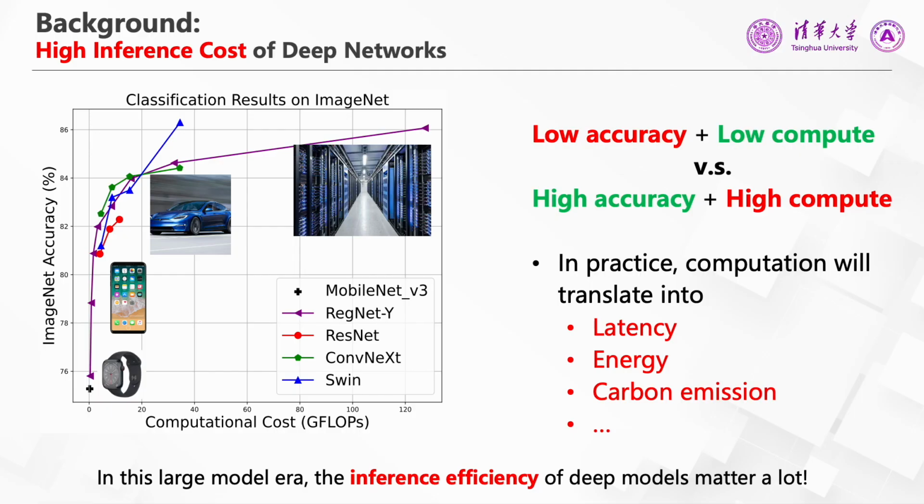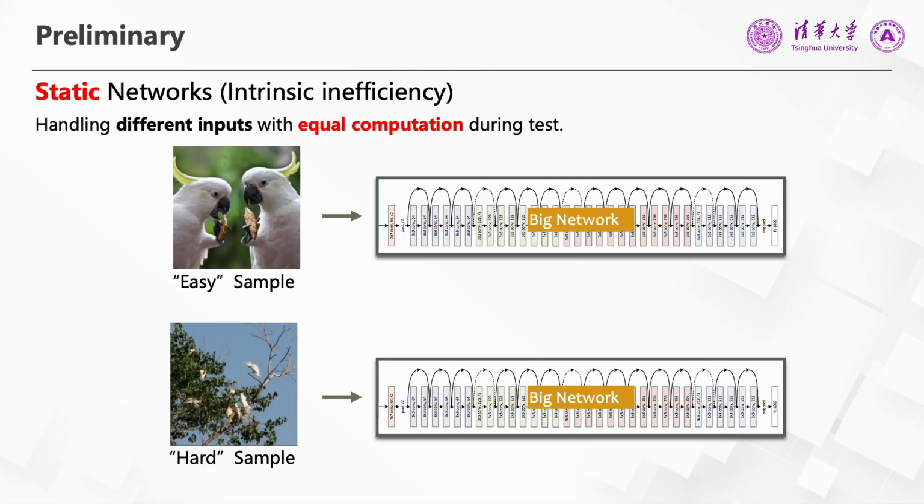In the deep learning era, especially in the upcoming large model era, the high computational cost of deep networks still hinders them from being applied in many resource-constrained scenarios. As a result, people are paying more attention to improving the inference efficiency of deep networks. Although extensive efforts have been made in this direction, such as model pruning and weight quantization, intrinsic inefficiency still exists in the commonly used networks, including CNNs and vision transformers.